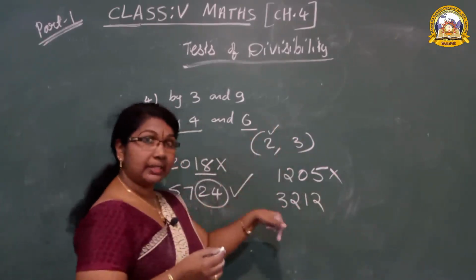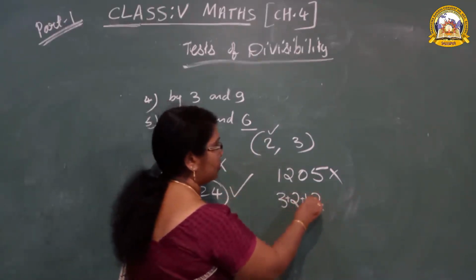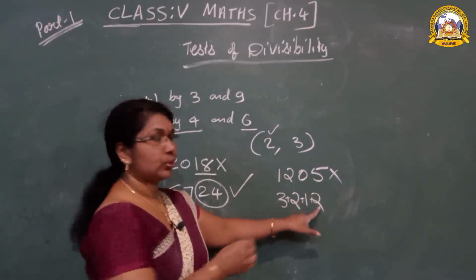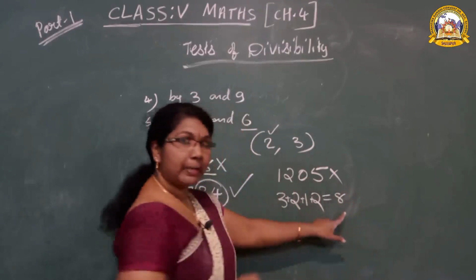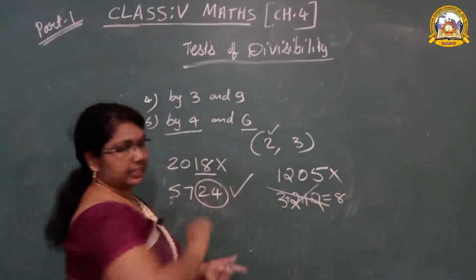Then we have to check by 3. What's the rule of 3? We should add the digits. 3 plus 2 is 5, 5 plus 1 is 6, 6 plus 2 is 8. Is it divisible by 3? No. So this number is not divisible by 6.